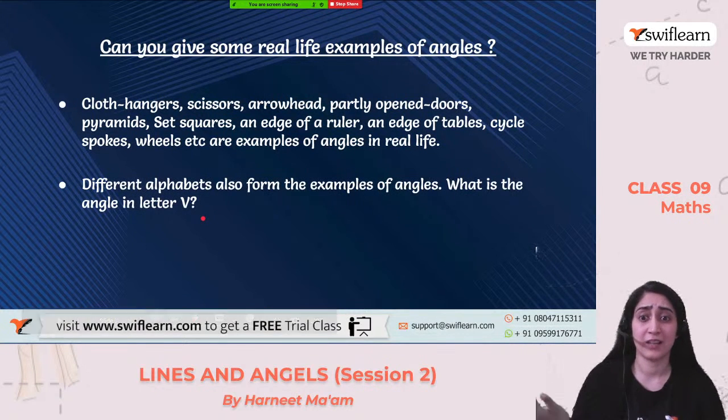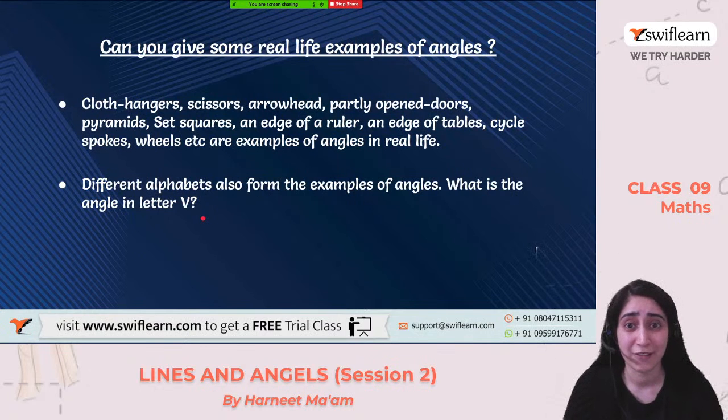Not only in the practical world, even the alphabets have an angle. Have you ever thought about this? No, right? Different alphabets also form examples of angles. What is it? An angle with the letter V. So what angle is the V making?